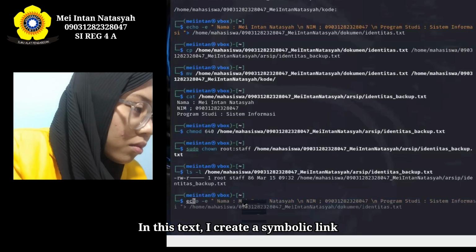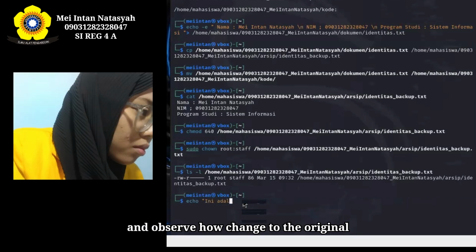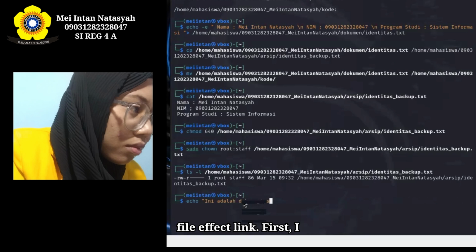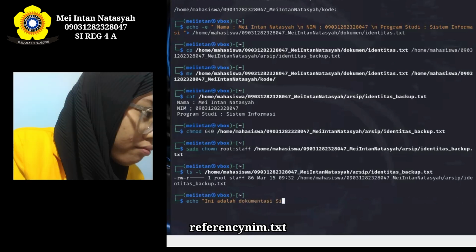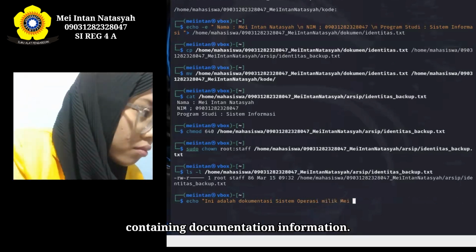In this task, I create a symbolic link and observe how changes to the original file affect the link. First, I create a file named referensi_nama.txt containing documentation information.